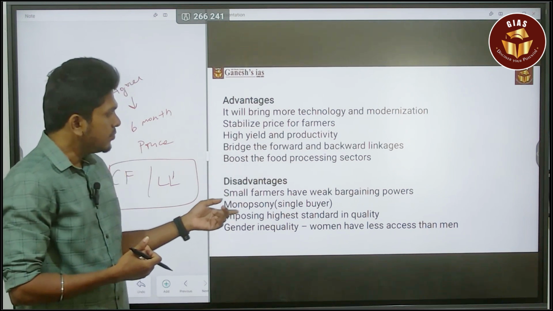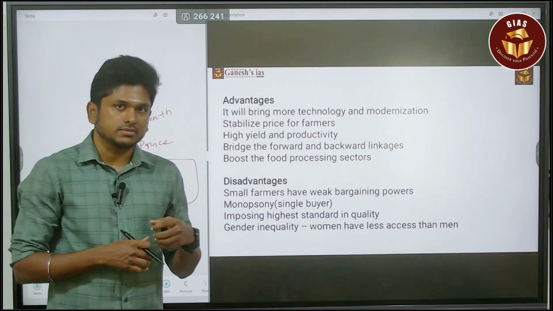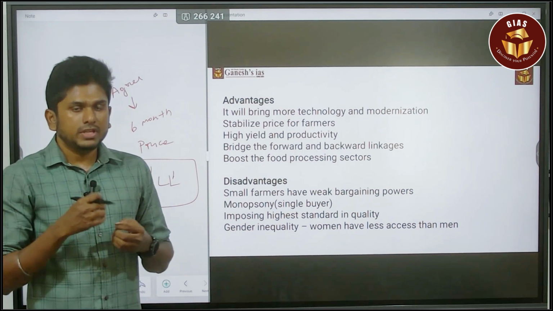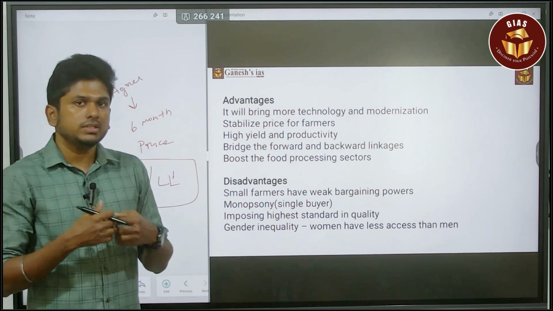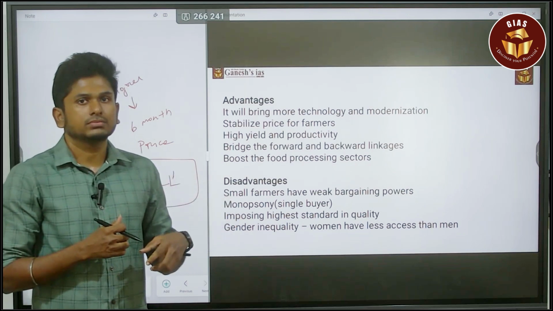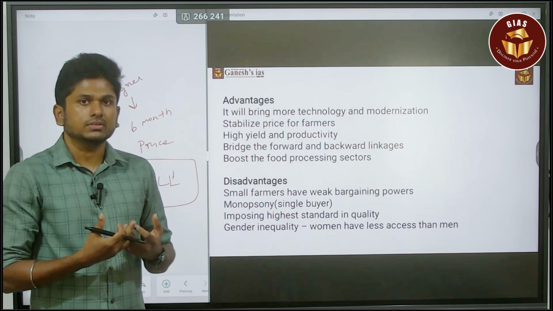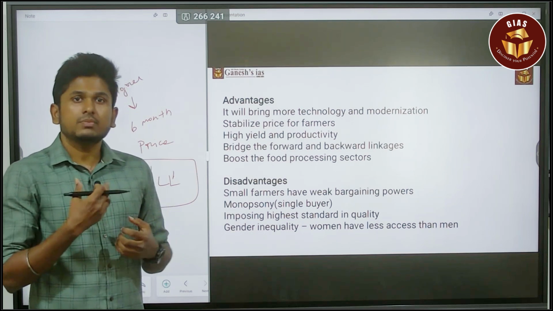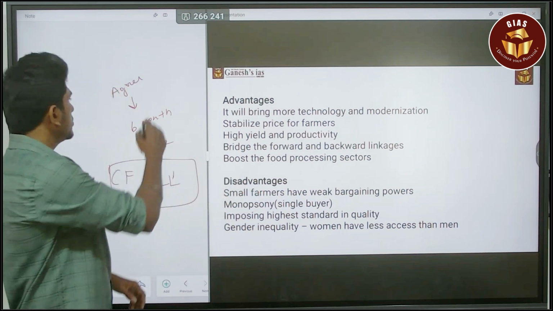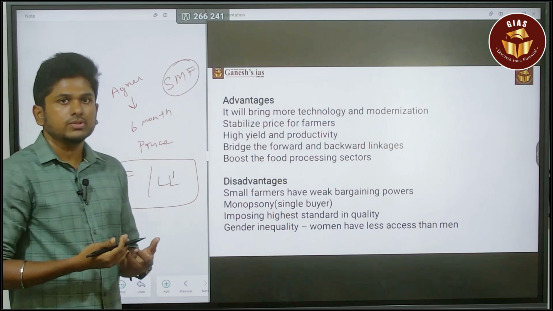Next, imposing the highest standard in quality. That is the major concern. If there is any issue related to the market scenario, they will impose the highest standard on your produce, which is not even possible. They will impose it on the farmer. That is the major negative that is going to affect the farmer. And also, small and marginal farmers don't have any bargaining power.